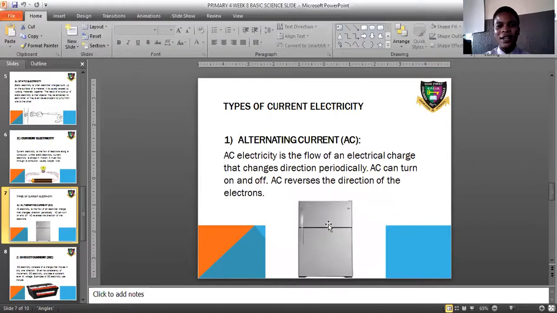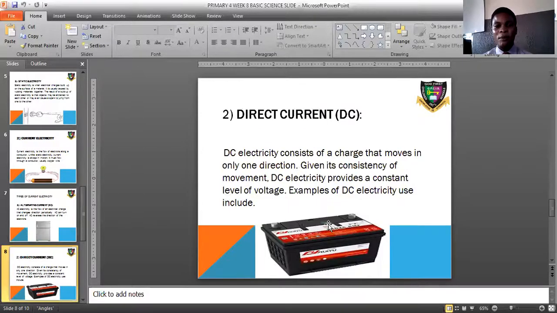Do not forget that with the first one, the refrigerator, you can control the voltage, you can lower it, you can increase it, you can put it on, you can put it off. You can reduce the voltage, isn't it? But with this one, you cannot alternate or change the voltage. That's under direct current. They only have one direction. That's what they call direct current. They go in only one direction. They provide a constant level of voltage. They do not change voltage. Is that understood? Good.